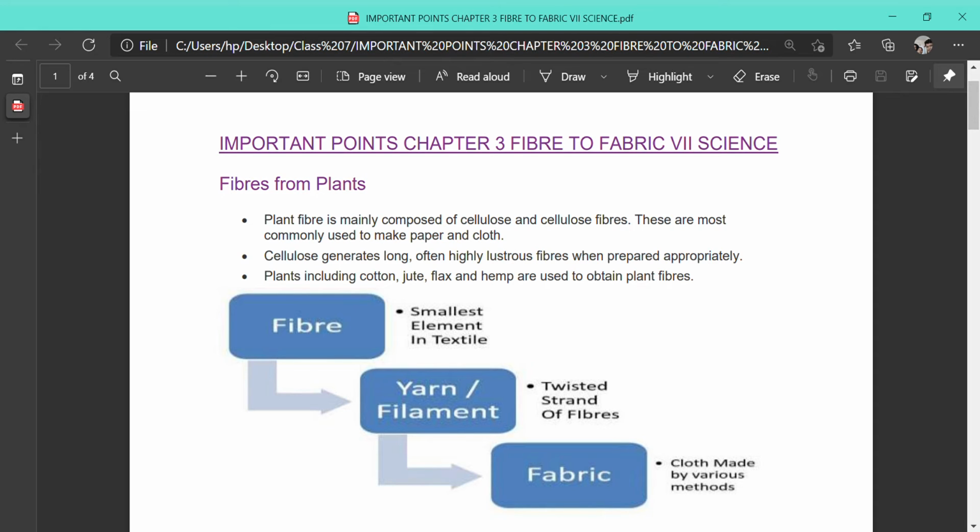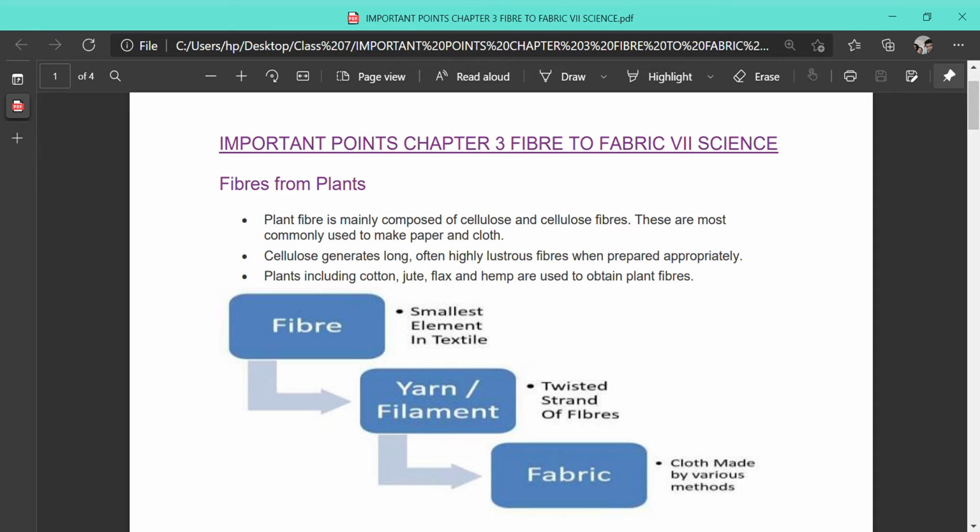So, fibers from plants. Fibers are obtained from plants, and also we know that fibers are obtained from animals. And other than these two natural sources of fiber, we can have one more source, that is called synthetic fiber, the man-made source of fiber.